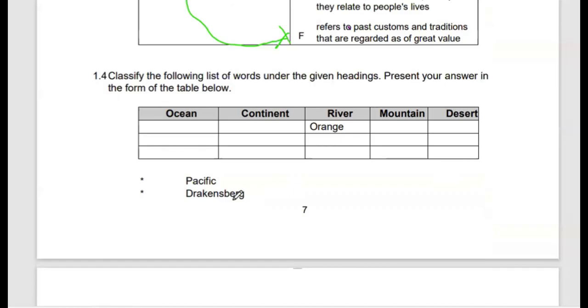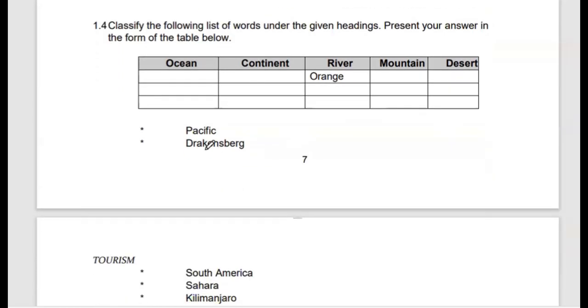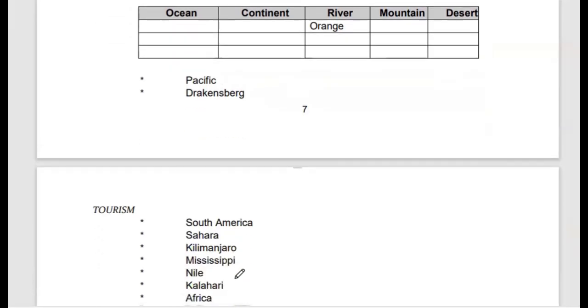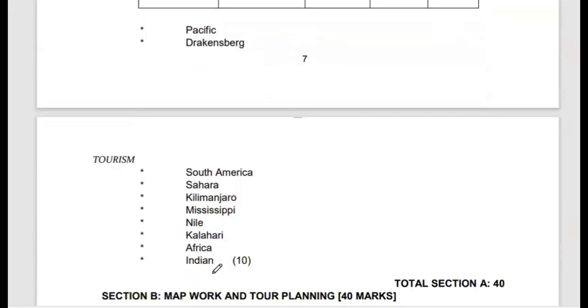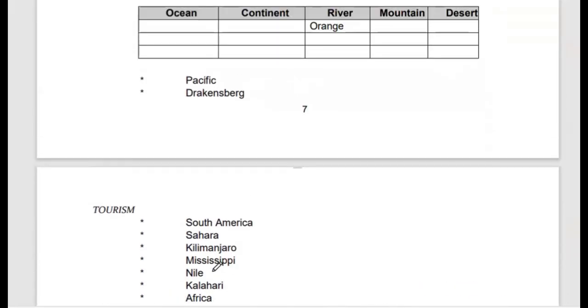The list of words given is: the Pacific, the Drakensberg, South America, the Sahara, Kilimanjaro, Mississippi, the Nile, Kalahari, Africa, Indian. So we need to classify these names of features into their appropriate column.